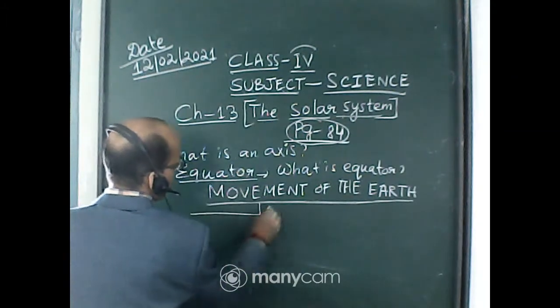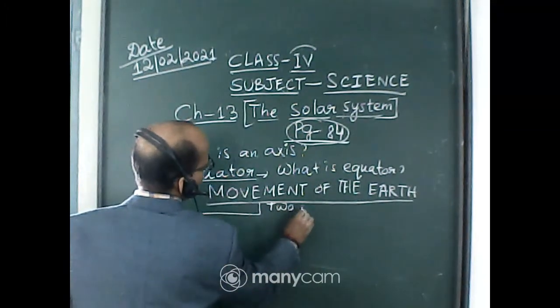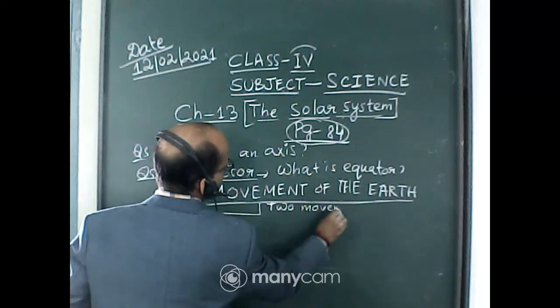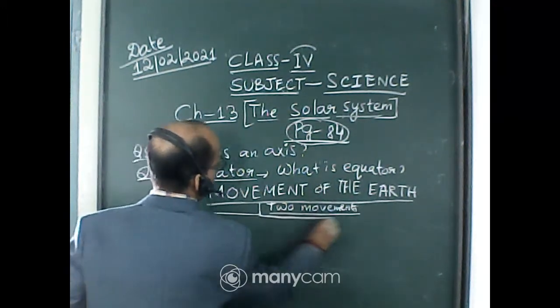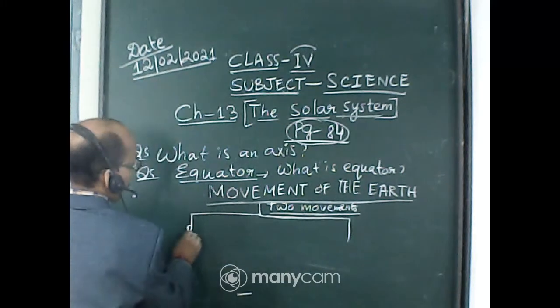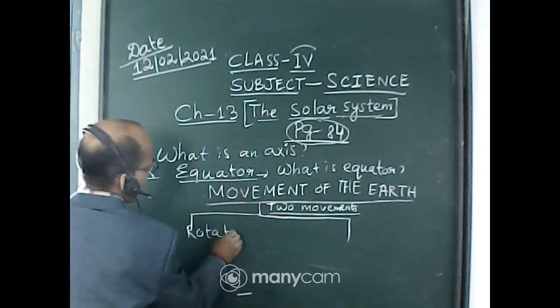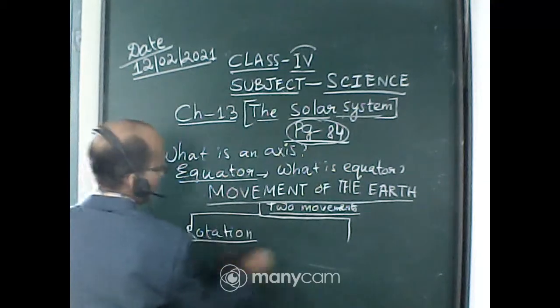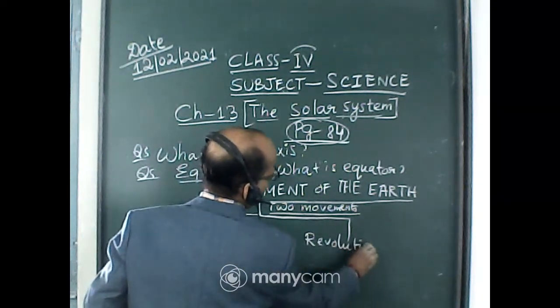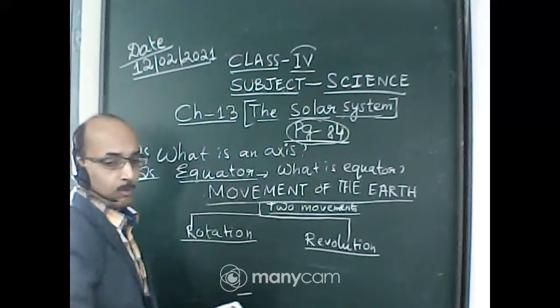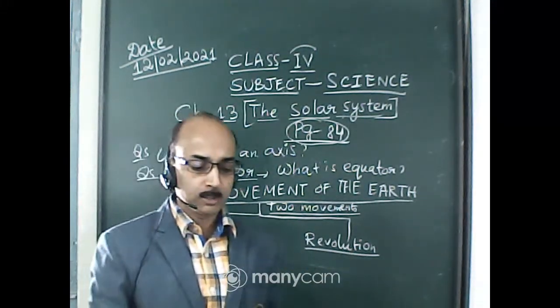So there are two movements, rotation and revolution.